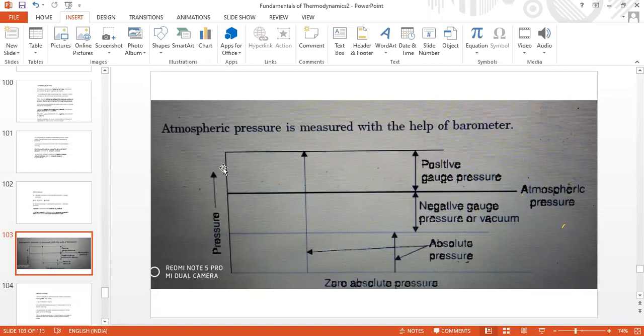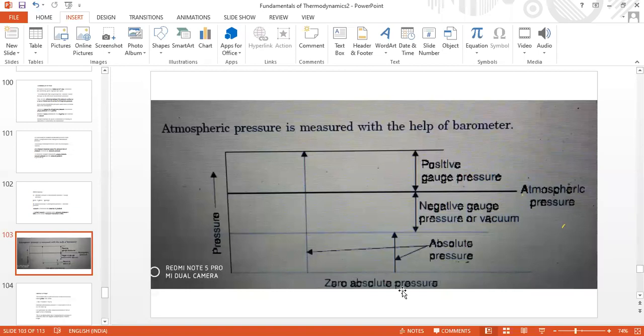On the y-axis is pressure. If this is taken as atmospheric pressure, which is 760 mm of mercury, then the bottommost horizontal line is zero pressure, that means 0 mm of mercury.